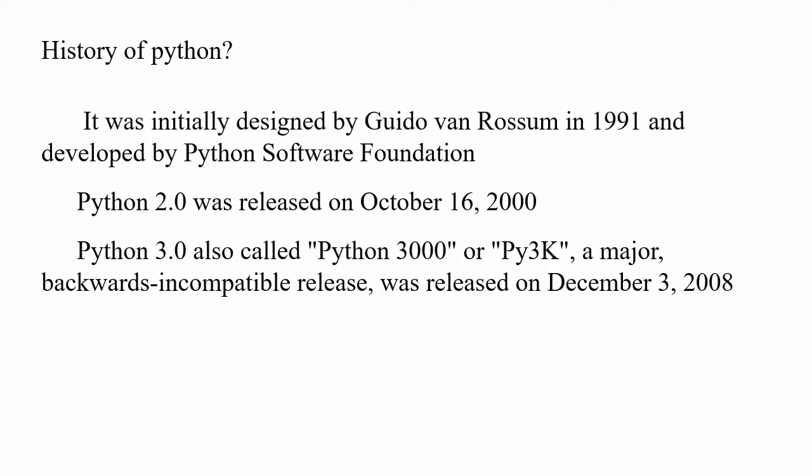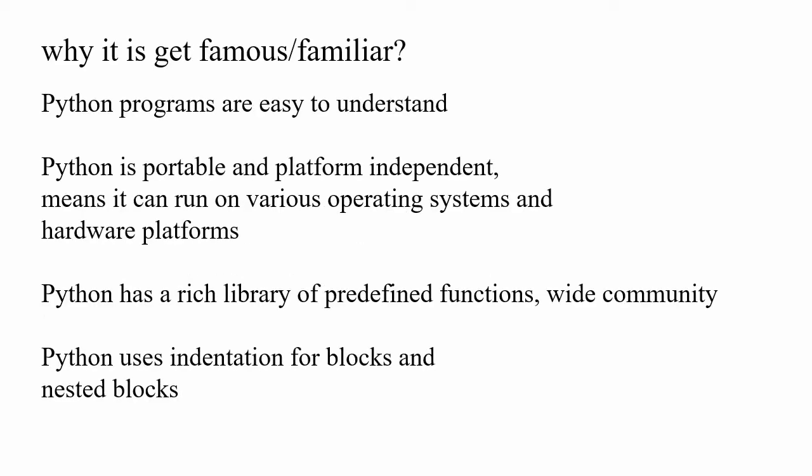Do you know what is meant by the history of Python? It was initially designed by Guido van Rossum in 1991, and it was developed by the Python Software Foundation. Python 2.0 was released on October 16, 2000, and Python 3.0 was released on December 3, 2008. Python 3 is also called Python 3000 or Python 3K.